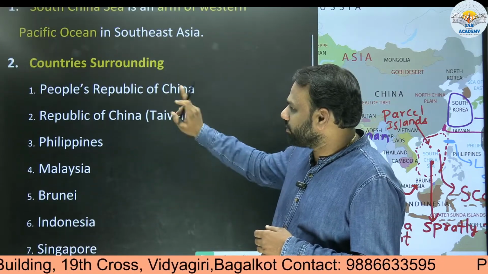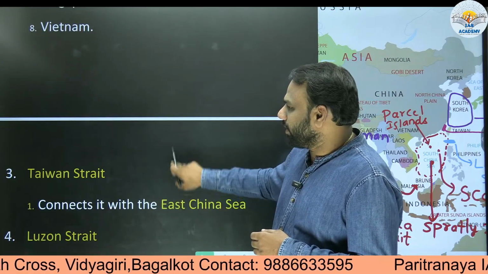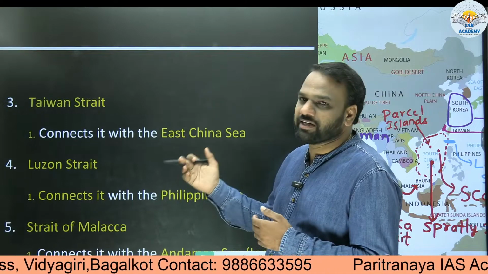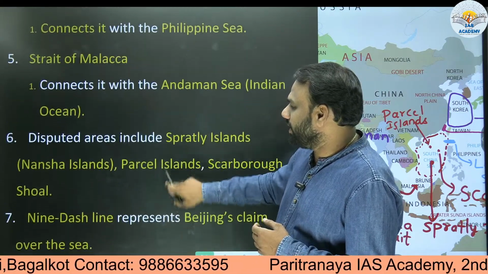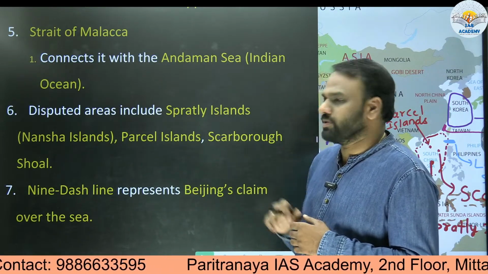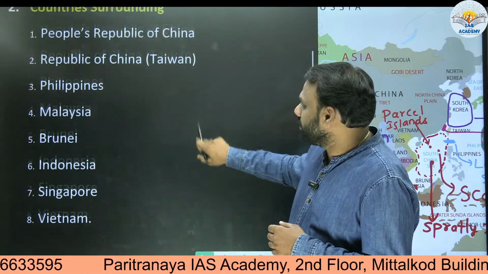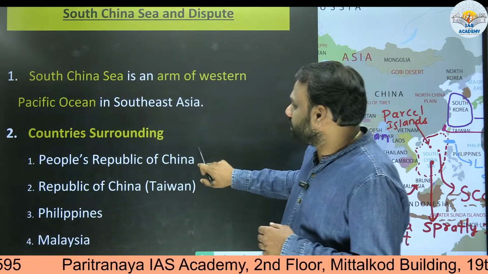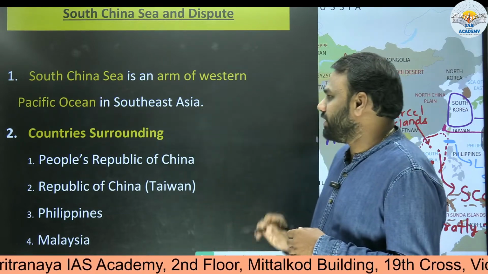We'll be discussing the countries surrounding South China Sea. Next, we'll be looking into the various straits which connect the South China Sea with the other seas, and we'll also be looking at the disputed sites which are present in the South China Sea. So let us begin one by one. The first one is South China Sea. It is an arm of Western Pacific Ocean in Southeast Asia.